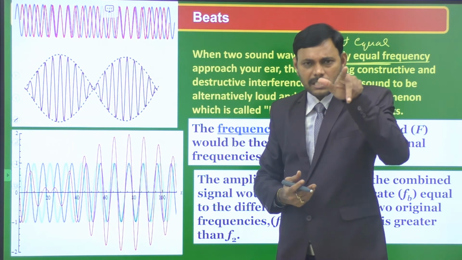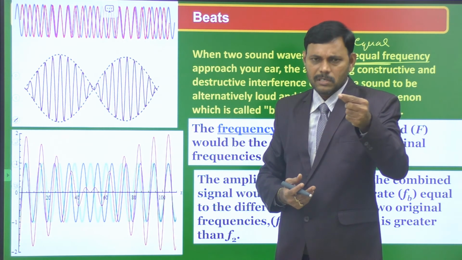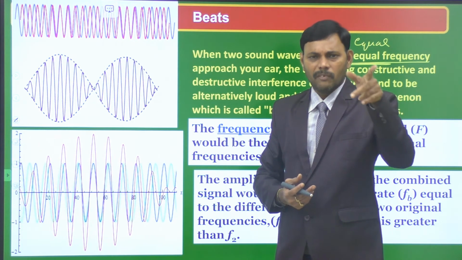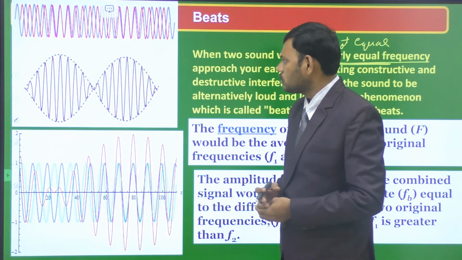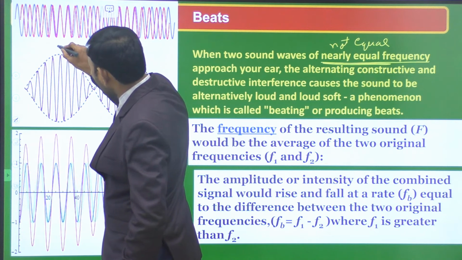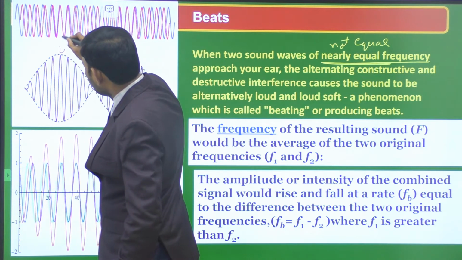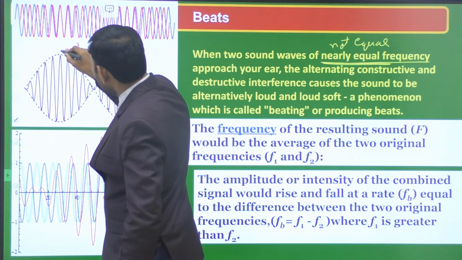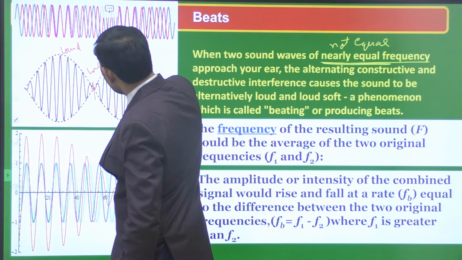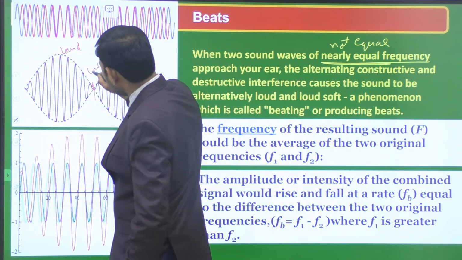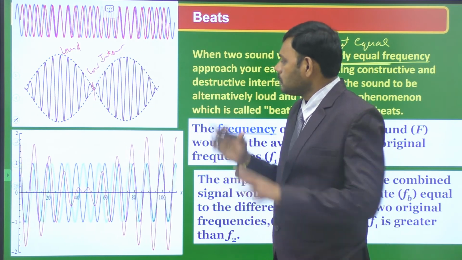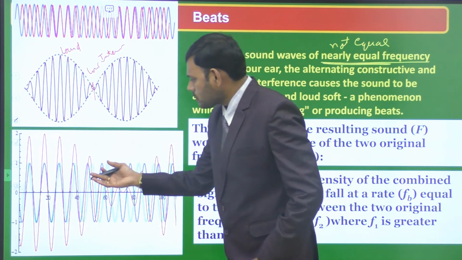That is known as a mixing of nearly equal frequencies through a medium at the same time. Periodically waxing and waning, high intensity, low intensity sounds are produced. So this is said to be a high intensity sound. This is loudness. Loud sound is here. We are observing a loud sound. Here low intensity sound. Loud less, low intensity. This is waxing and this is waning. Periodically at equal time differences we are observing one waxing and waning. This is known as the beat. And here we are observing the beat.